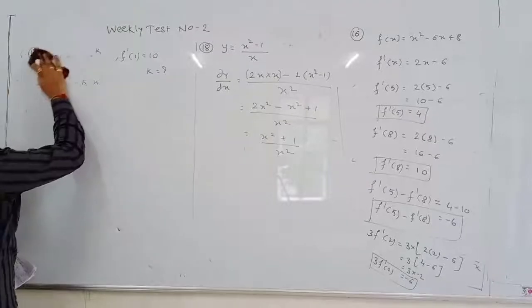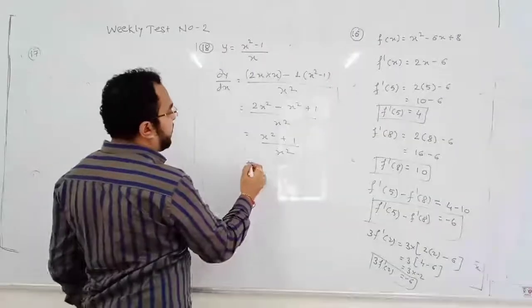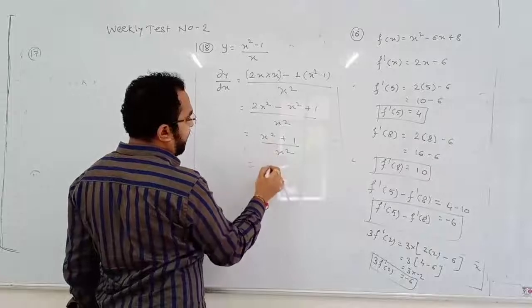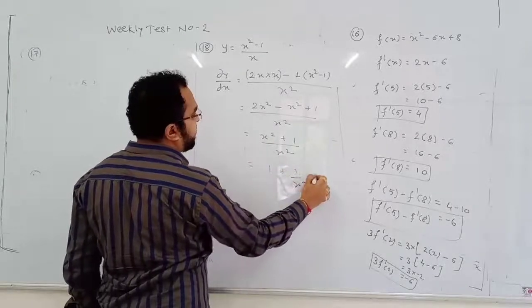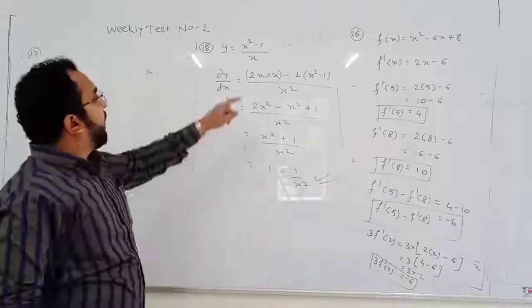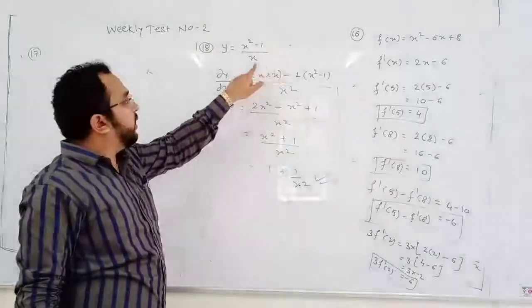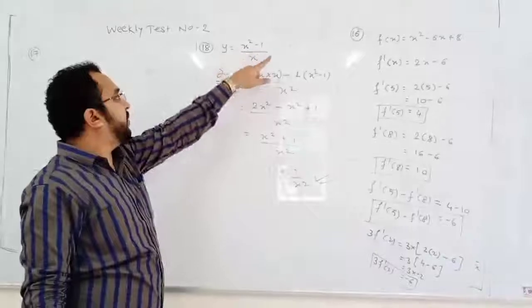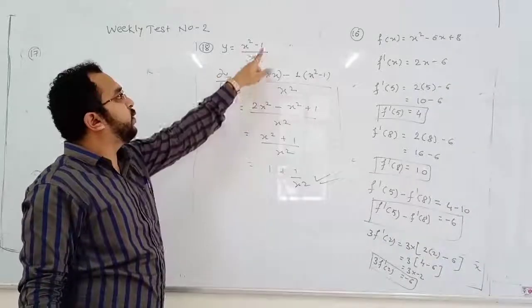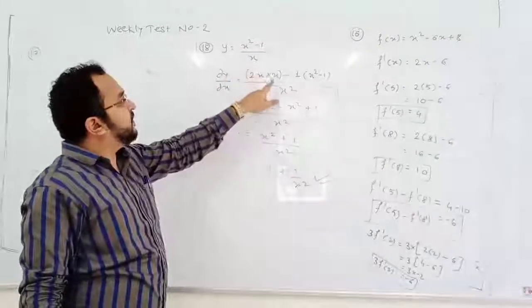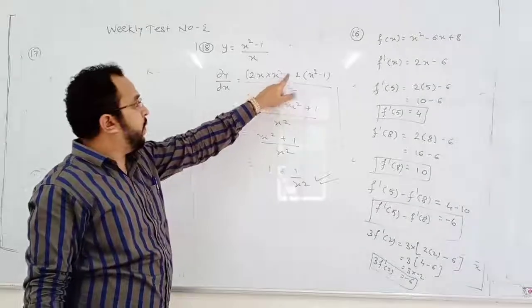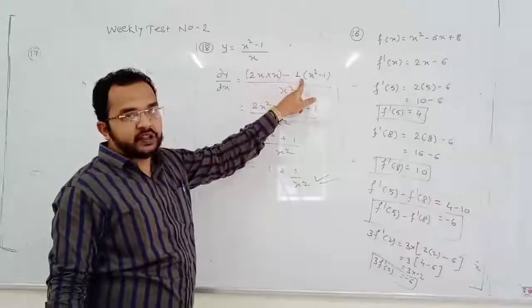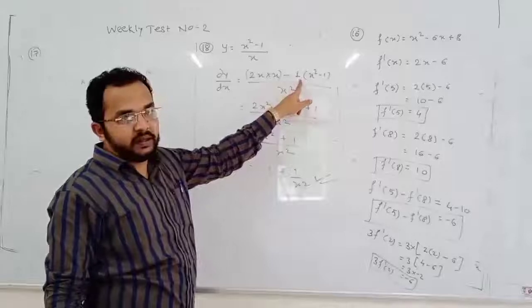Now in question number 18, this is the division rule or quotient rule: x square minus 1 by x, plus 1 by x square is the answer. Here x square minus 1 is the first function, x is the second function, u upon v. Differentiate x square minus 1, that is 2x, 1 is 0. That time second function as it is, that is x, minus differentiation of second function x, that is 1, first function